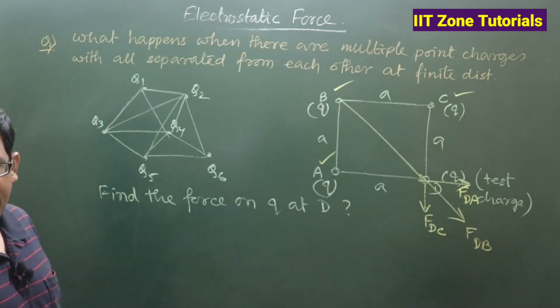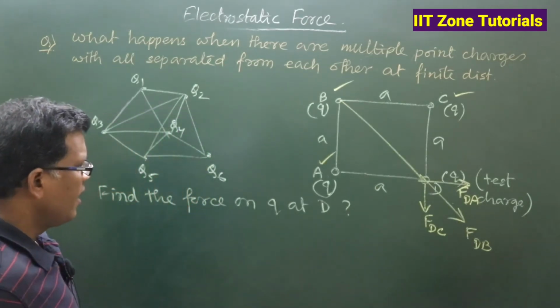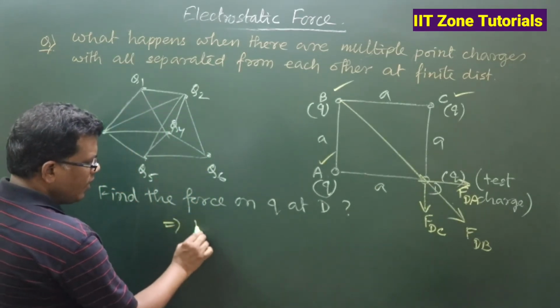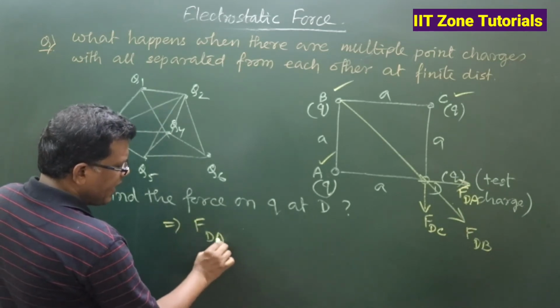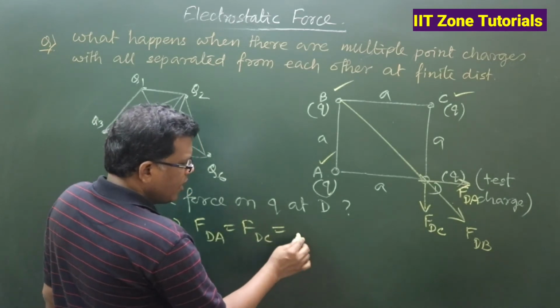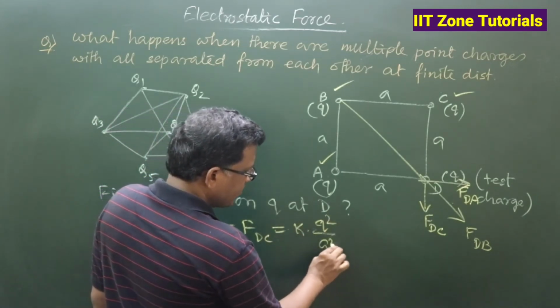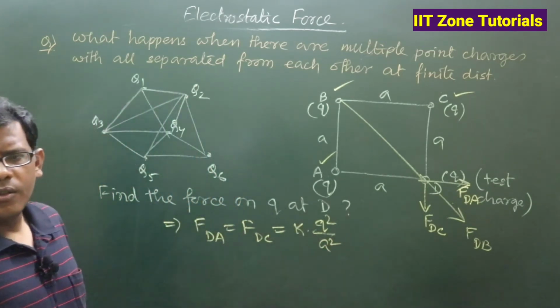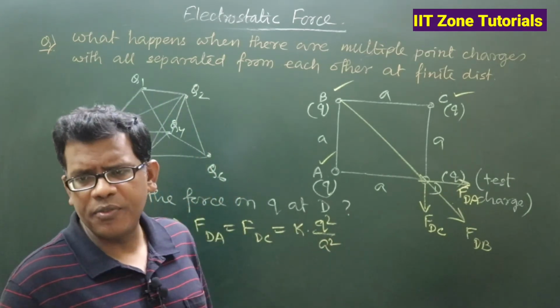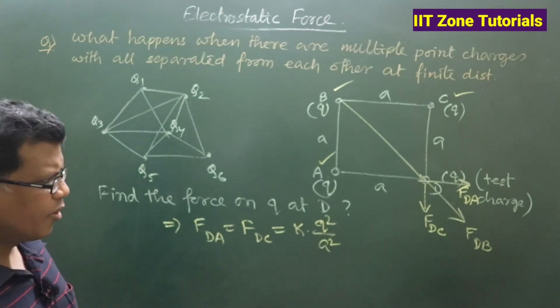Because I have taken all the charges to be the same in magnitude, FDA and FDC must be equal in magnitude, and that will be K Q square by a square, right? Finally, I will replace K by 1 by 4 pi epsilon naught, but for simplification in each step, why should we write it every time?